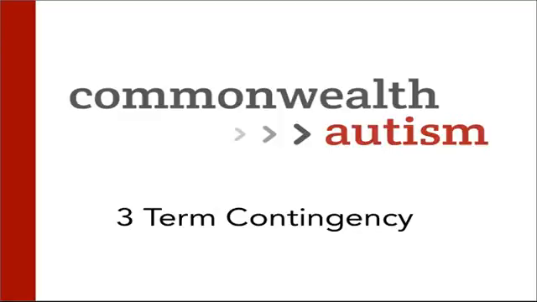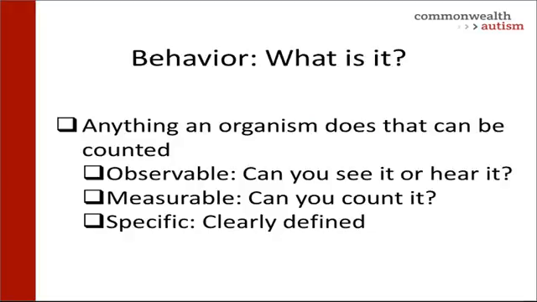This presentation looks at what we call the three-term contingency. First of all, let's talk about behavior. What is behavior? Behavior is anything an organism does that can be counted. Behavior is measurable, observable, and specific, meaning that you can see it, you can hear it, you can count it, and you can clearly define it.